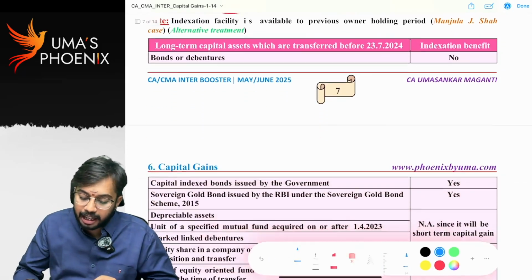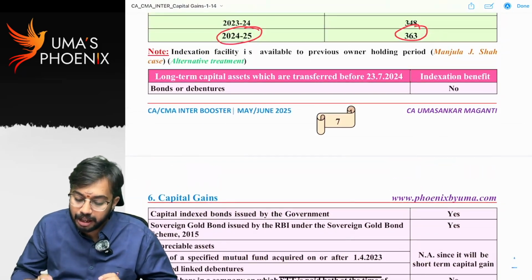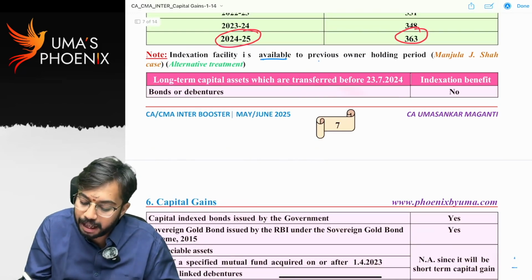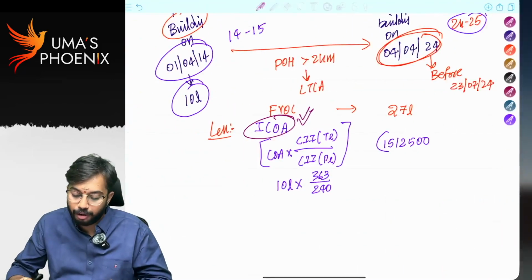Next, indexation facility is available to previous owner holding period. What do you mean by this?